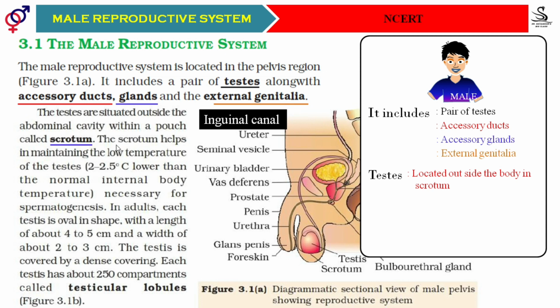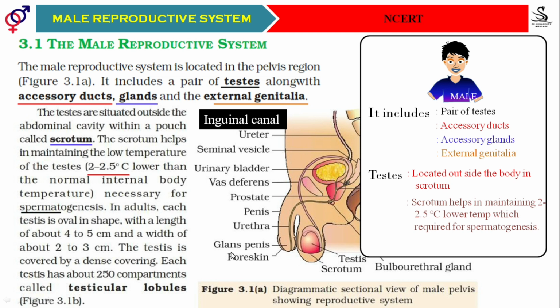Now the question arises: why do the testes descend from the abdominal cavity to the scrotum? Because they need to maintain a lower temperature than the body temperature, 2 to 2.5 degrees lower than normal body temperature. Why is this necessary?